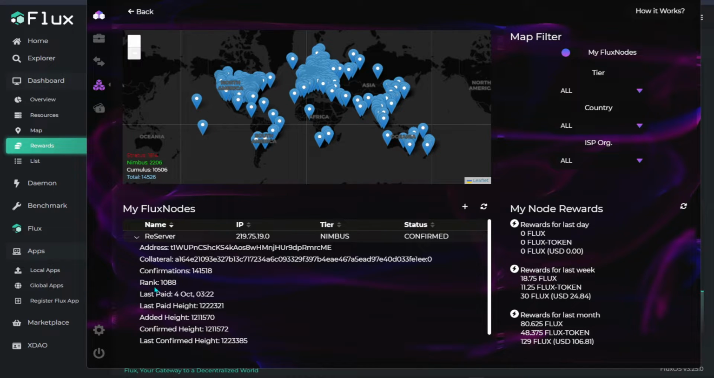So if you keep your hardware online, every block equals one rank, and you will be queued in the system, and eventually when this rank goes to 1, and after the next block happens, you are going to get rewarded.